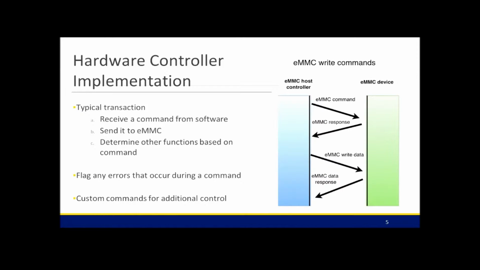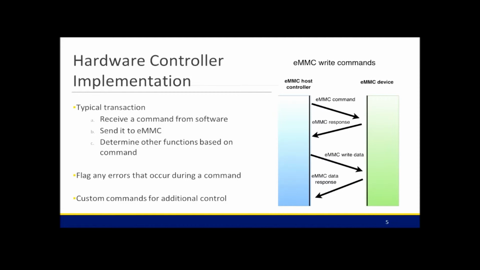In the hardware implementation, we receive a command and argument from software and translate it to the eMMC specification to send to the device. The device then responds, which we return to software. If the command is a read or a write, we then complete the data transfer. For example, here is a write command. We have the command and the response, followed by the controller sending data to the device and the device responding. Our controller's other functionality is to detect errors and inform the software driver that they occurred.